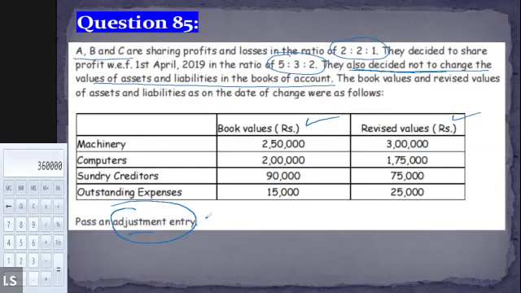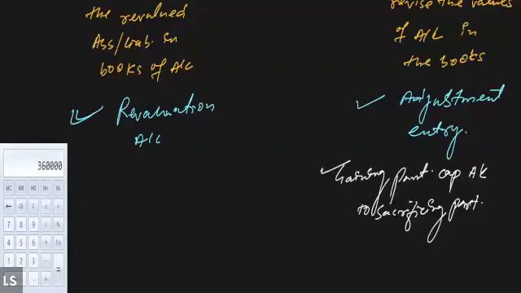The question is giving us the current book value and the revised book value, and then the old PSR and the new PSR is also given, and we know what kind of treatment we need to do in such a situation where partners have decided not to change the book value. We just need to pass the adjustment entry, in which the gaining partners' capital account needs to be debited and the sacrificing partners' capital account credited. But before that, we need to first find out the gaining and the sacrificing shares.